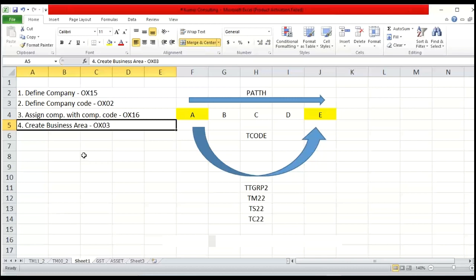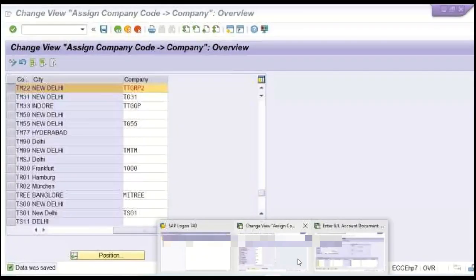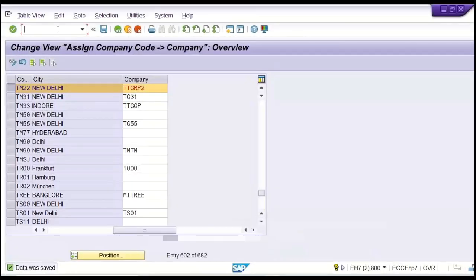This is how, while posting transactions, first of all you will be able to choose your company code, and within the company code you can again give a business area. You can select whether it is for manufacturing or service. So how are you going to select? First of all, you have to create it, then only will you have options to select it. So create it again on this screen. Use the OX03 transaction code. So /n first of all, and then OX03. Whether you use capital or small letters doesn't matter.